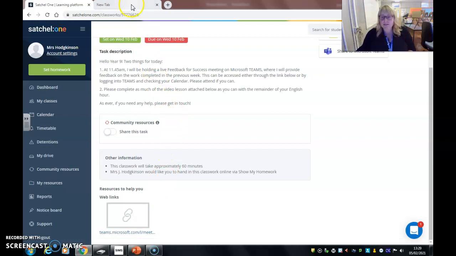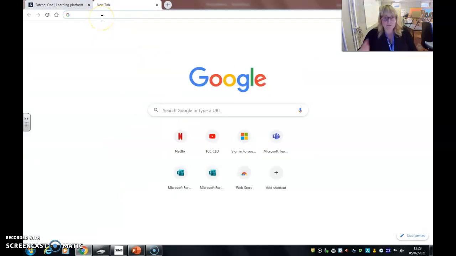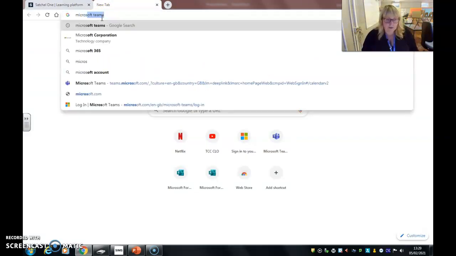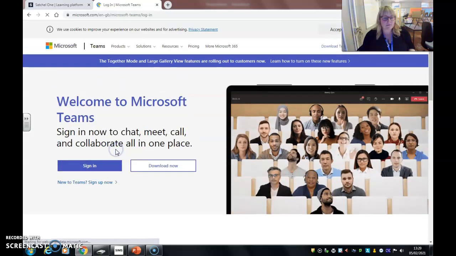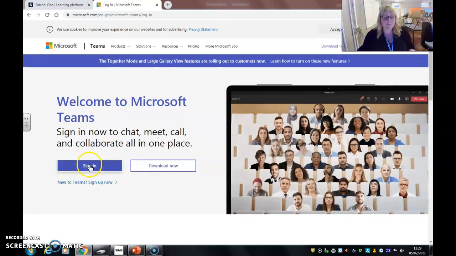The other way you could access the meeting, if you would rather, is by going to Microsoft Teams itself. So if I quickly just type that in, Microsoft Teams, and go to the page, sign in. Now it should automatically log me in because I've already signed in beforehand, but you might need to sign in just using your school email address and password, okay? That's how you'd get into it.